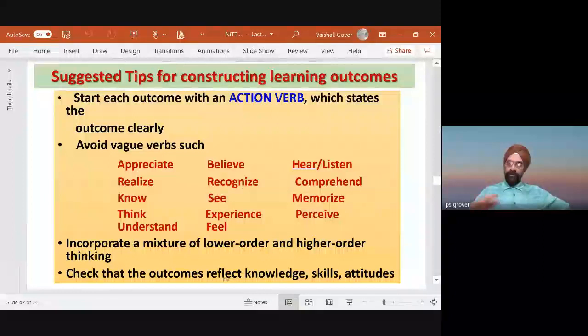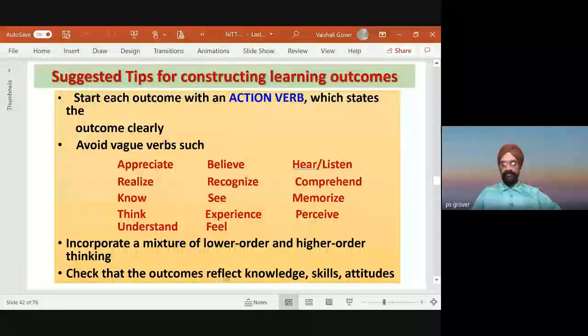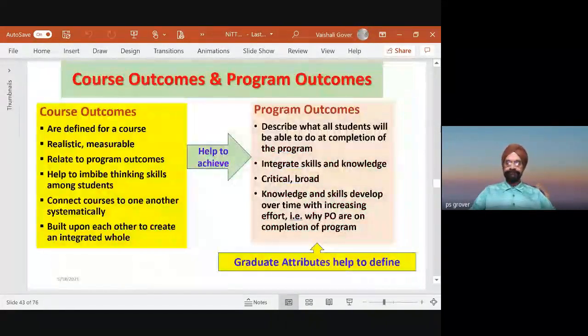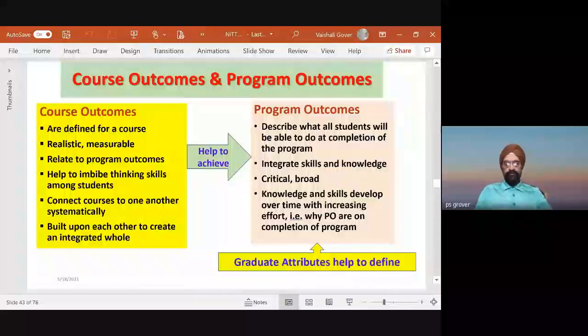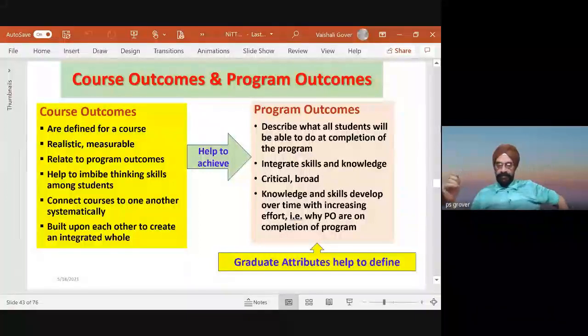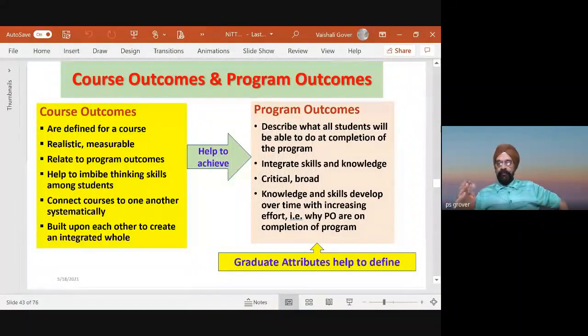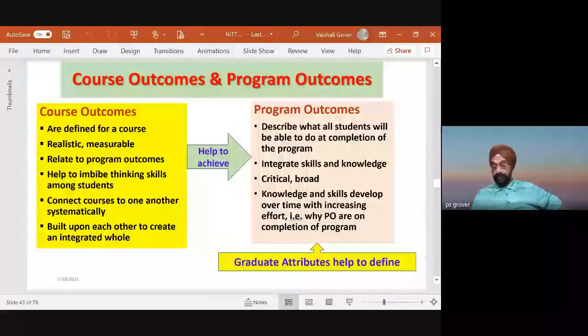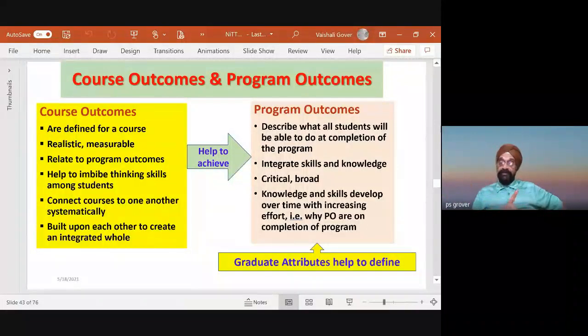Now, as we go along to the higher level, incorporate a mixture of lower order and higher order thinking in your course outcomes. This is how the course outcomes help us define the program outcomes. Program outcomes were defined by certain academic agencies or by the university using what are known as graduate attributes. Program outcomes describe what students will be able to do at the completion of the program, integrating skills and knowledge. They should help to imbibe critical and broad thinking. So this is what consolidation is.